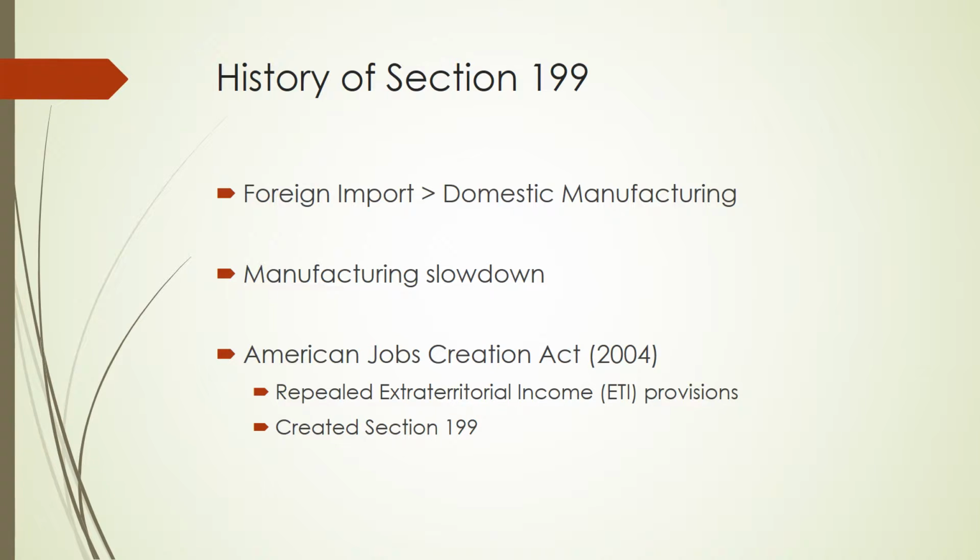It was enacted in 2004. It has a shorter history in the grander scale of the IRC, but it was enacted for relief from the negative impacts of the prices being undercut, as part of the American Jobs Creation Act by President Bush. This new law, as a part of the American Jobs Creation Act, did two things. It actually flip-flopped in and out. It repealed previous extraterritorial income provisions, the ETI provisions, and then replaced that with Section 199. The ETI provisions previously provided a tax break by allowing certain export income and limited foreign operation income to be exempt from U.S. tax.